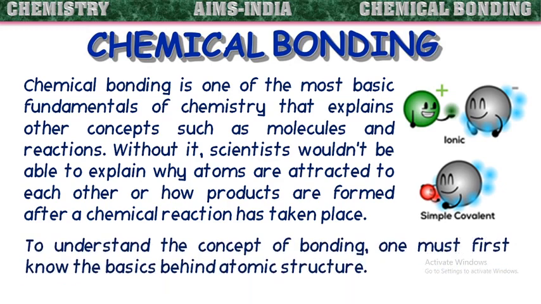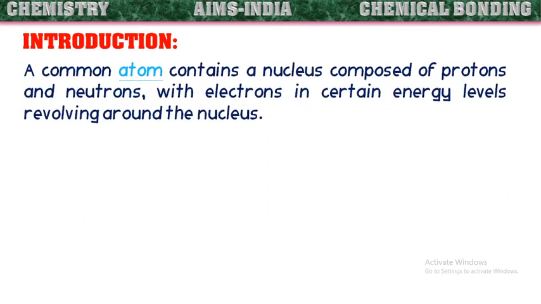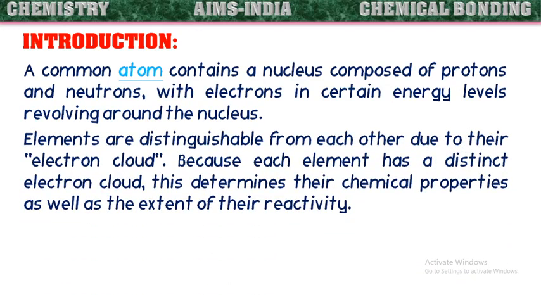To understand the concept of bonding, one must first know the basics behind atomic structure. A common atom contains a nucleus composed of protons and neutrons, with electrons in certain energy levels revolving around the nucleus. Elements are distinguishable from each other due to their electron cloud.